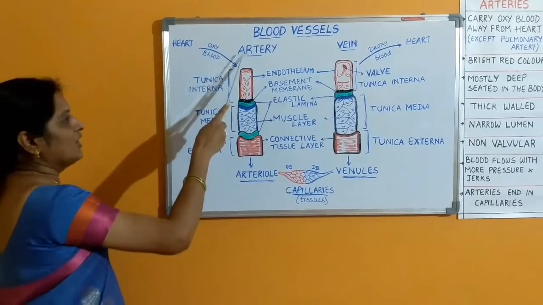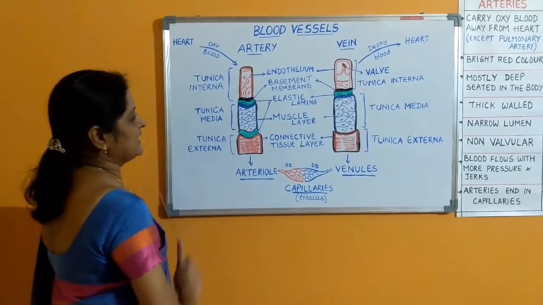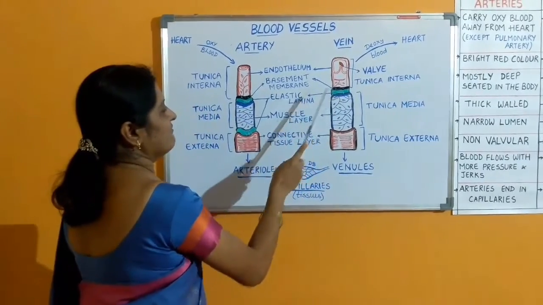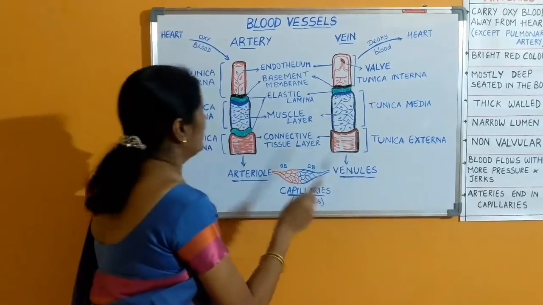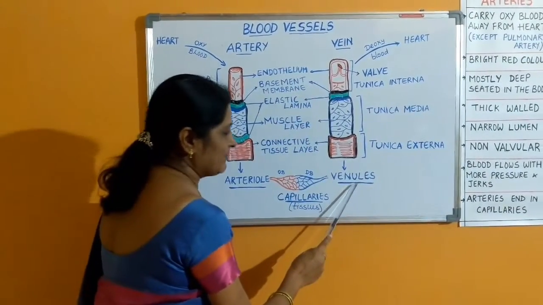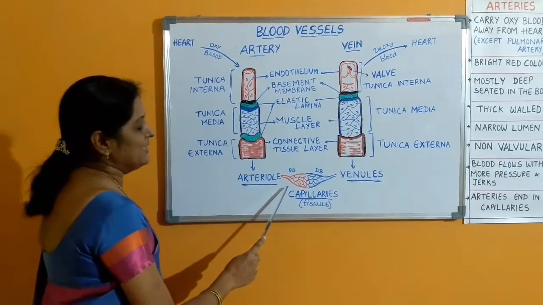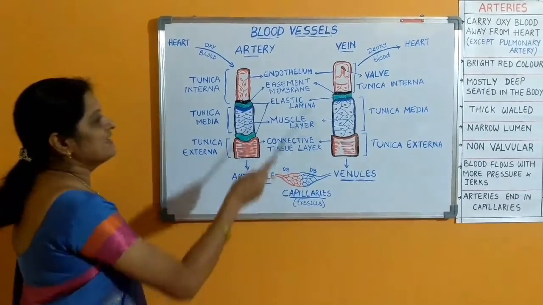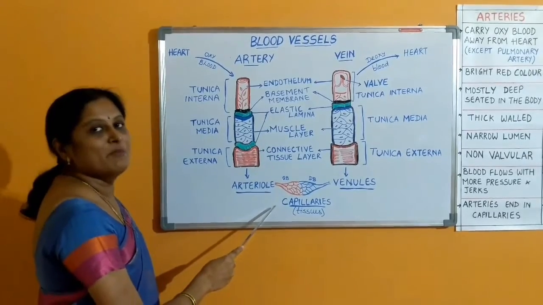When we see here, the wall of the artery and arteriole have two elastic lamina, one on either side of the muscle layer, whereas the wall of the vein and the venules is going to have only one elastic lamina. So, arteries are more elastic when compared to the veins. Arteries further break up into arterioles and veins break up into venules. The arterioles and the venules are connected by small blood vessels which we call capillaries at the tissues. These capillaries are made up of a single layer of endothelium which helps in easy exchange of materials.